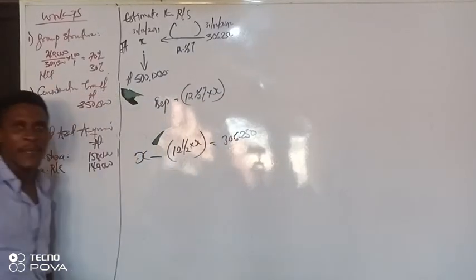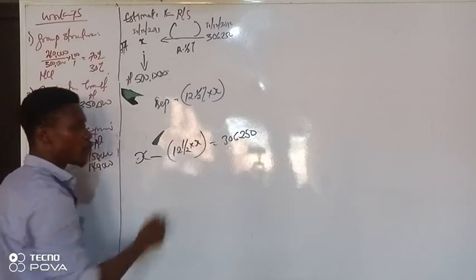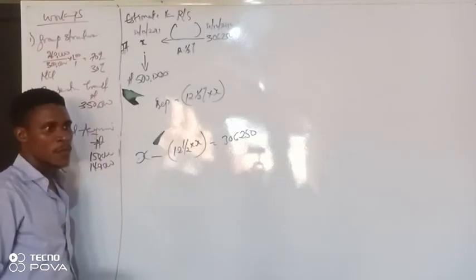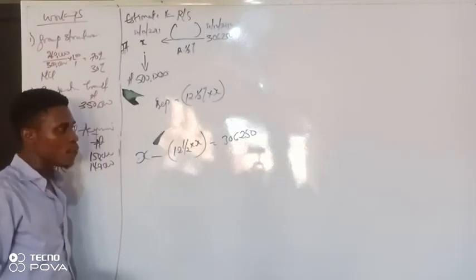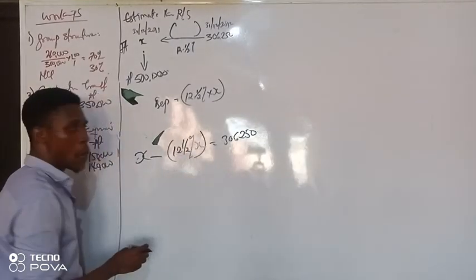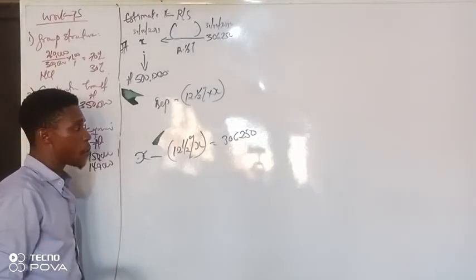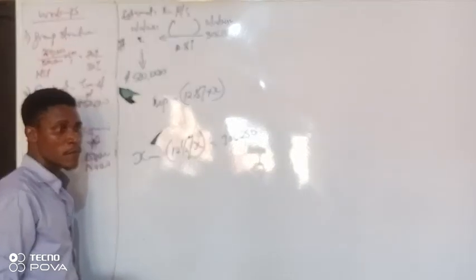Then what's your X now mathematically? You work it out. For 12.5%, you just convert it to a decimal.